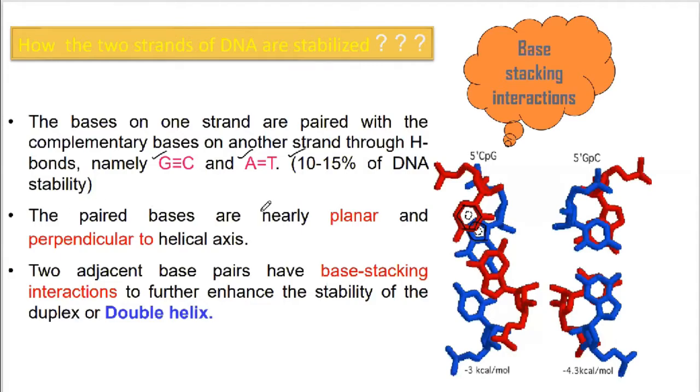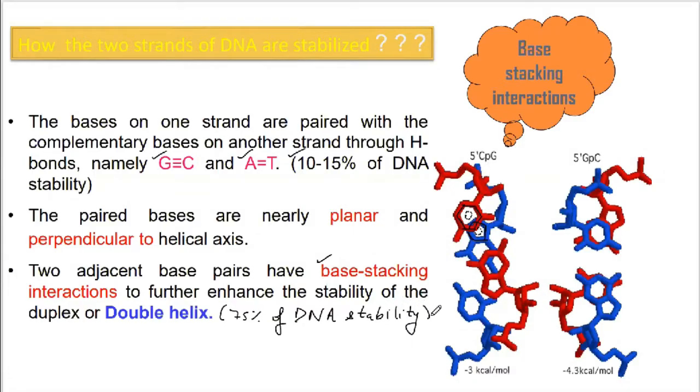The paired bases are nearly planar or perpendicular to each other. Okay, so the paired bases are always perpendicular to each other. The two adjacent bases have base stacking interaction, and this base stacking interaction contributes approximately 75% of DNA stability. करीब 75% DNA की स्टेबिलिटी इसकी वजह से होती है.